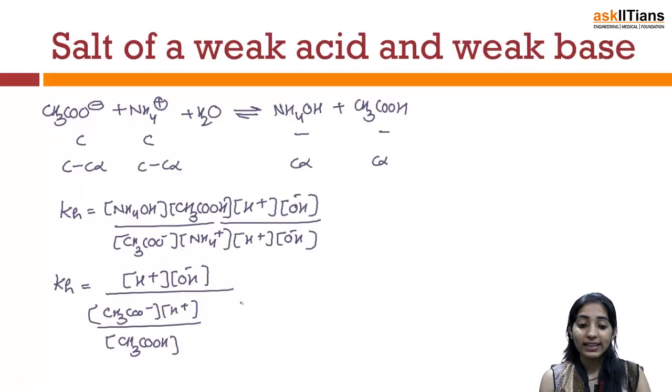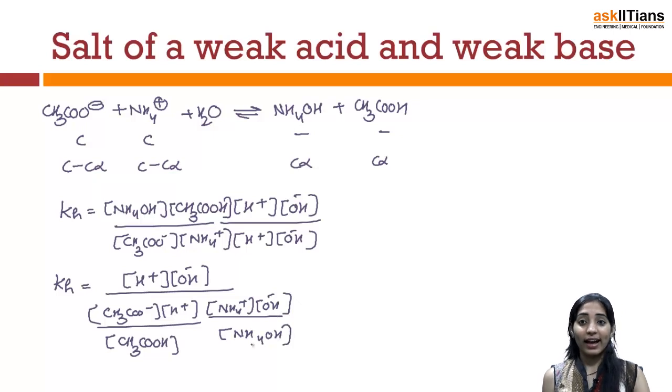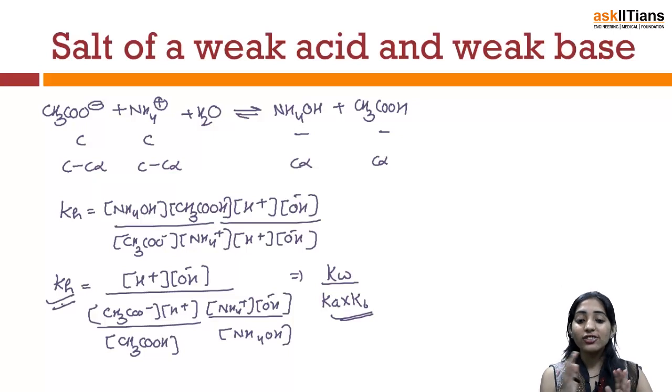Similarly, here for this case, I can say that KH will be [NH4+][OH-] divided by [NH4OH]. And if we consider whatever we had done earlier, I can say KH will be nothing but KW by KA into KB. Now, since we have obtained KH in terms of KW by KA into KB, we can also calculate what will be the pH of the solution. So, this was nothing but another case which we have already considered in case 1 and case 2.